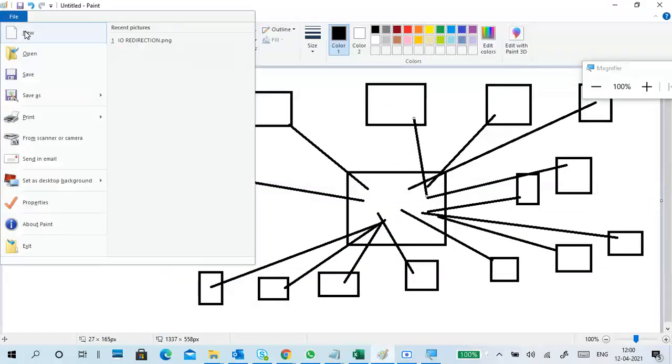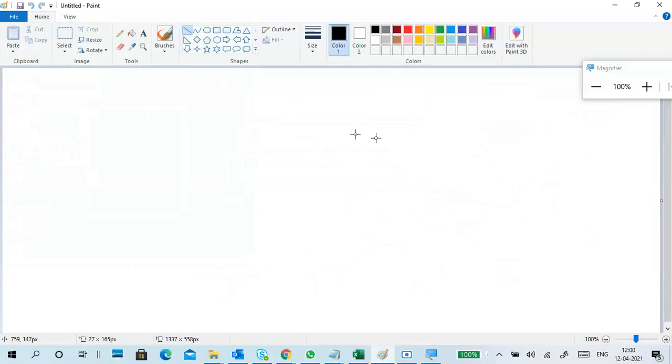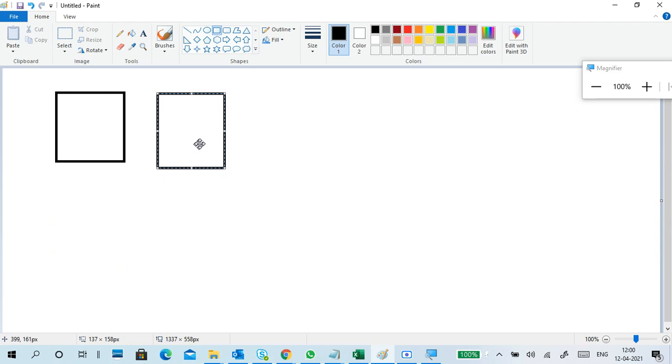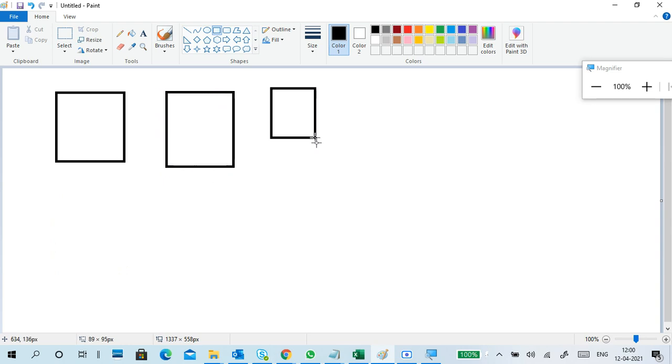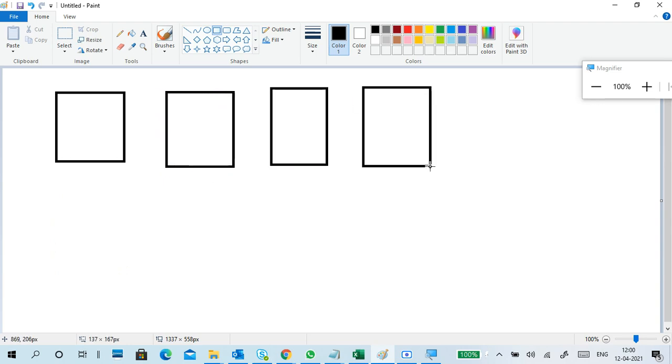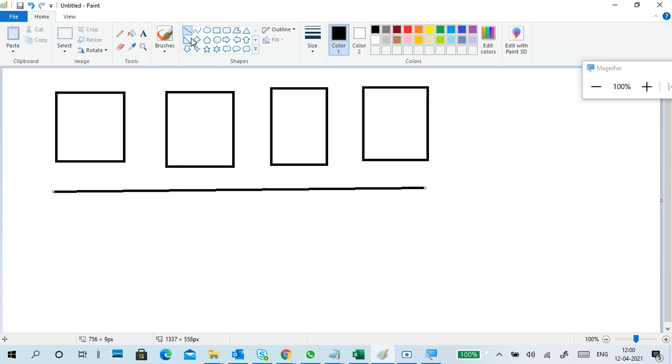So we have Windows 10 PCs, right? I have a PC, you have a PC. If you take a network, we have multiple PCs in a single LAN connection. For example, here I have 4 PCs in a single LAN network. Guys, when I draw a network symbol like this, it does not mean bus topology.